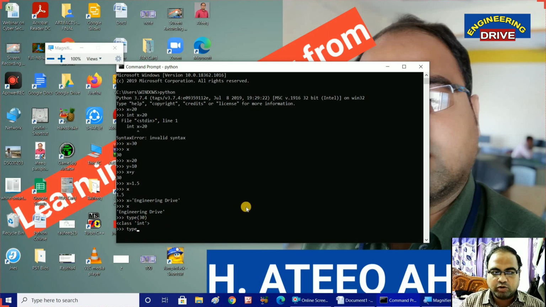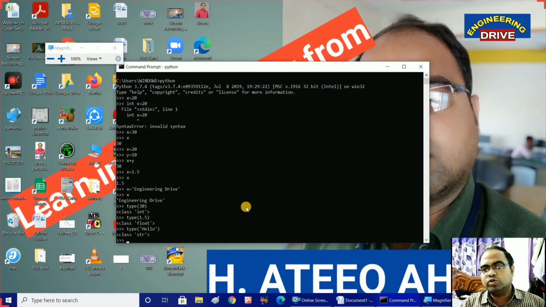Similarly, I want to find out which data type 1.5 belongs to. Yes, you can only guess. 1.5 belongs to float, and immediately you got the answer. It belongs to the float data type. Similarly, type, let us say I want hello. It belongs to the string data type, like that. So there is a keyword type, and by using this we are able to find out the data type of variables also.